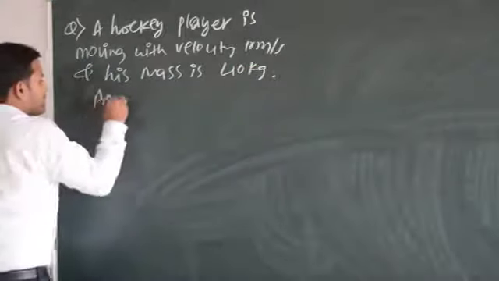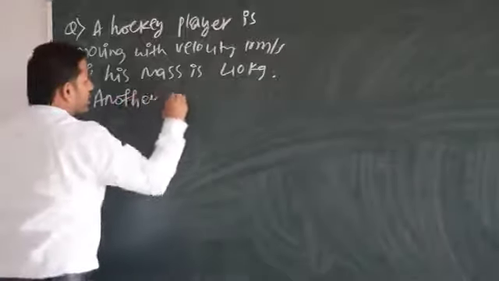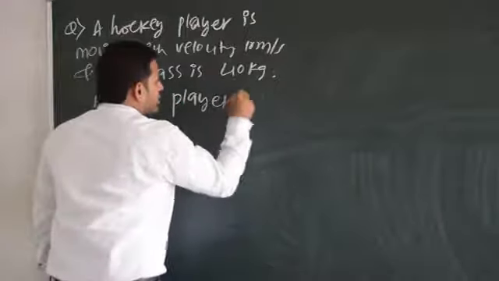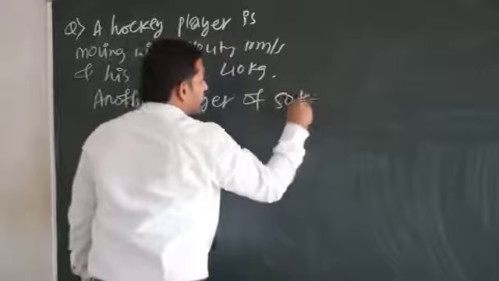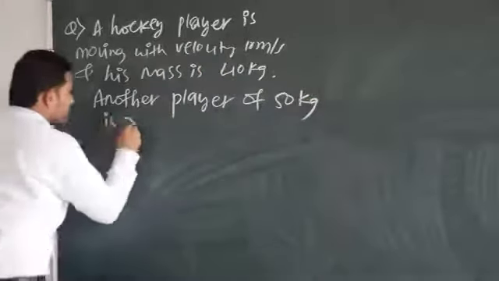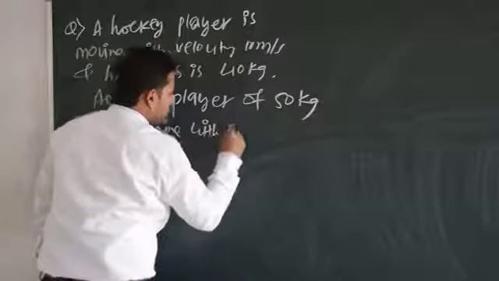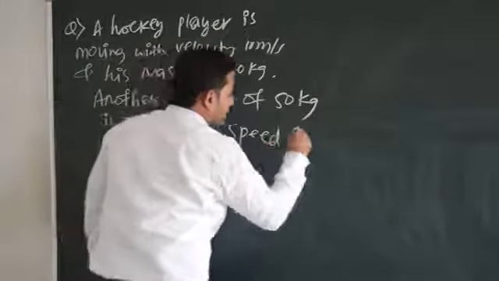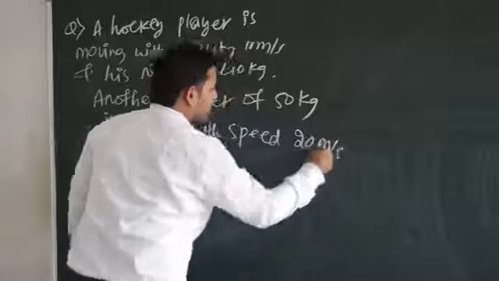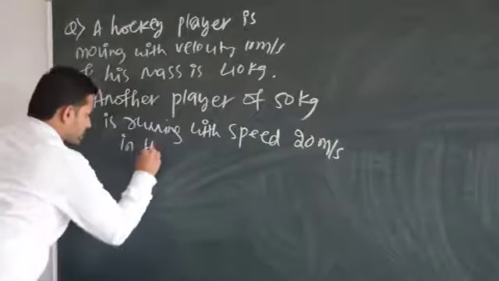Another player of mass 50 kg is running with the speed 20 meter per second in the opposite direction.